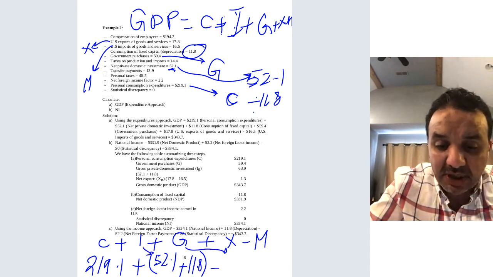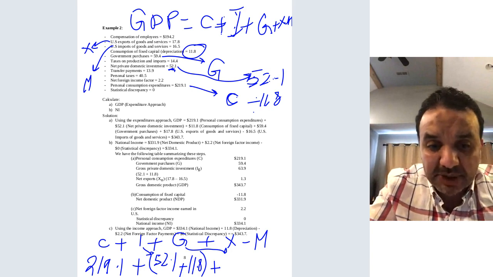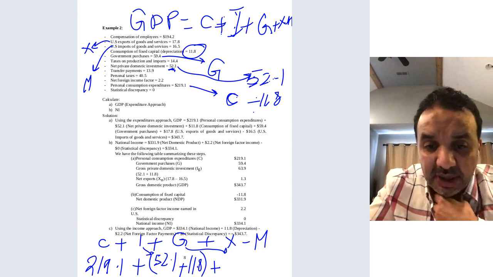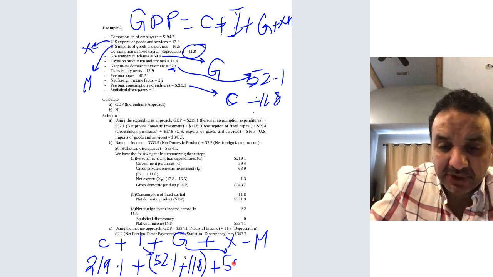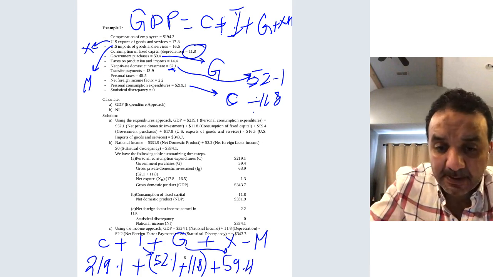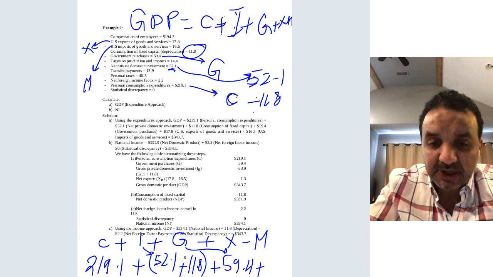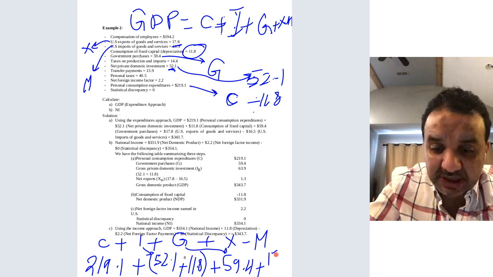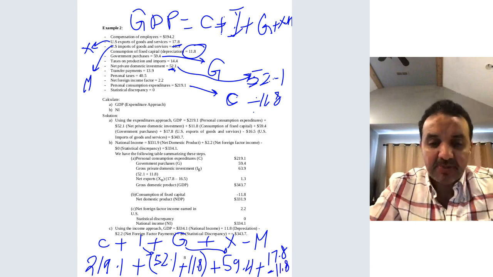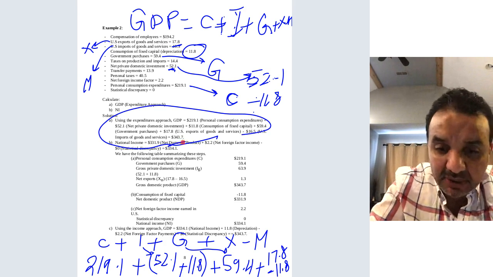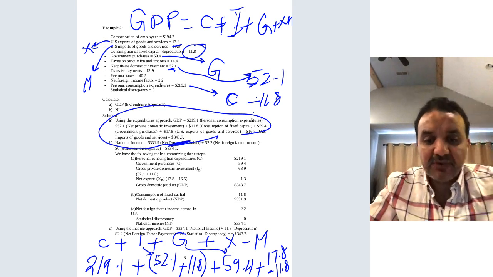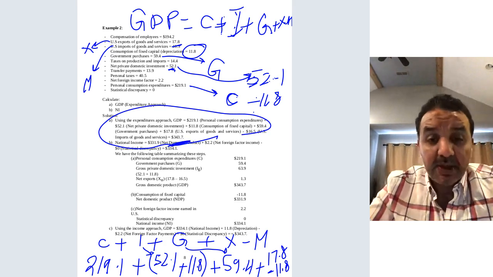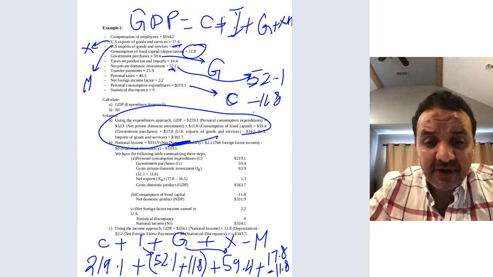And then what about the government expenditure? The government expenditure is 59.4. Plus the export, which is X, plus 17.8 minus 11.8 with the import. Okay, we find the solution here. So the final answer will be 3.7. This is how we find or measure the GDP using the expenditure approach.